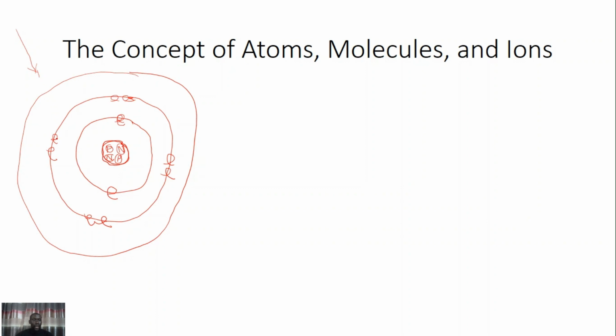When they absorb energy, they can move to a higher energy level.